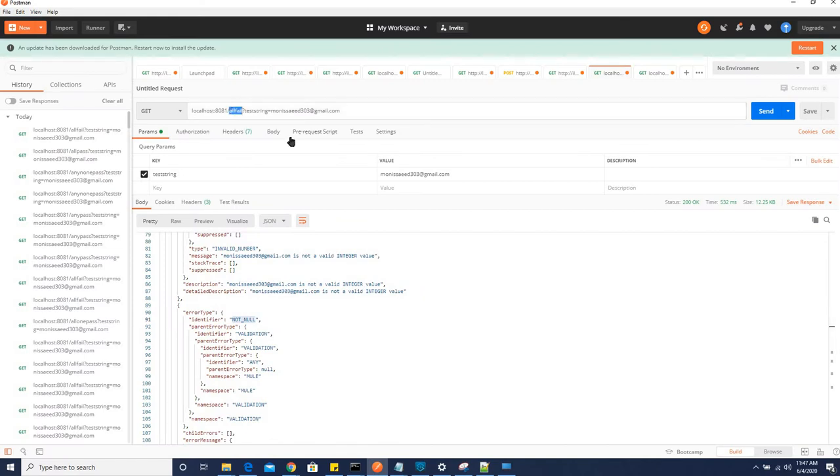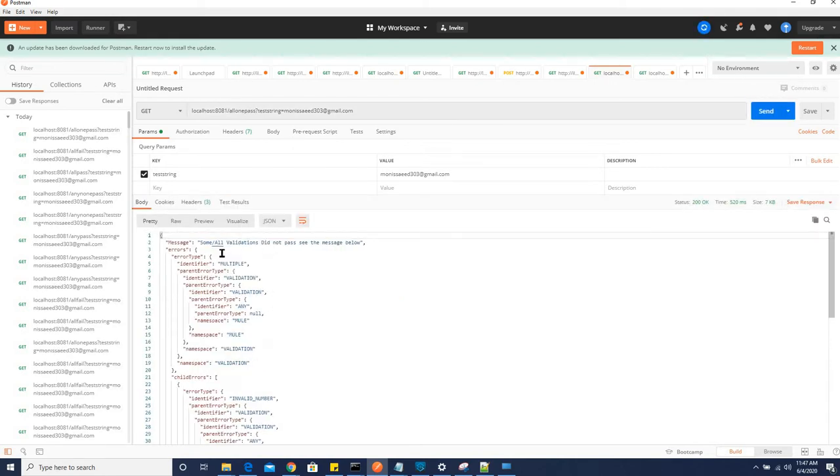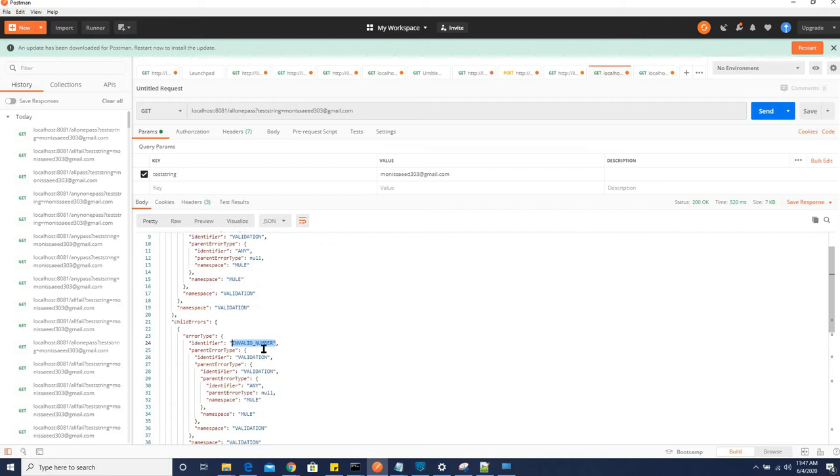We tried all pass, we tried all fail. Now we are trying all but one pass. So let's see what message. So here, some or all validation did not pass. The message is this, and let's see what error we have. The error type is validation error, and it's saying that it's an invalid number.